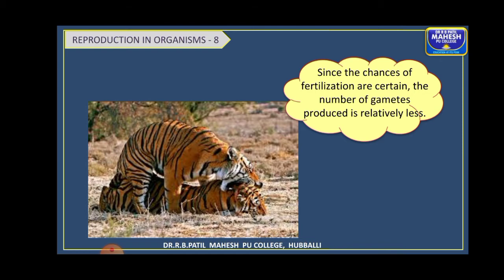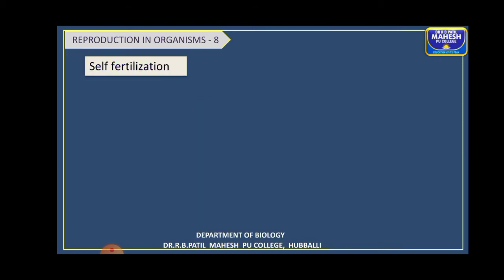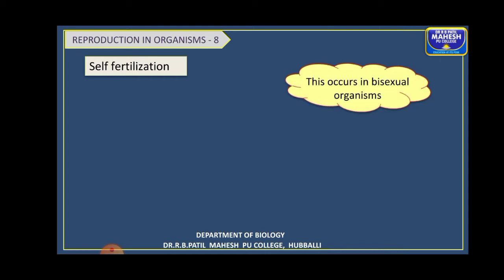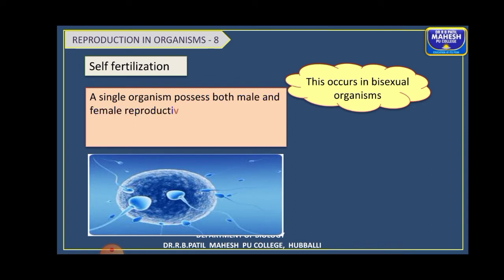So that is about the external and internal. Here also differences can be asked, children. Differentiate between external and internal fertilization. Next, coming to self fertilization. This self fertilization is seen in bisexual organisms because both the sex organs are present in the same individual. So here a single organism possesses both the male and female reproductive structures.